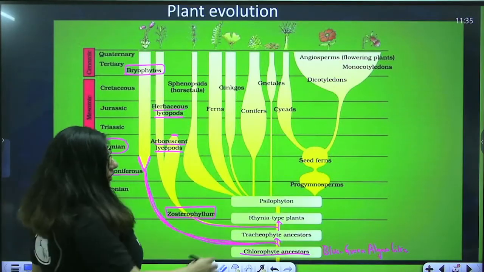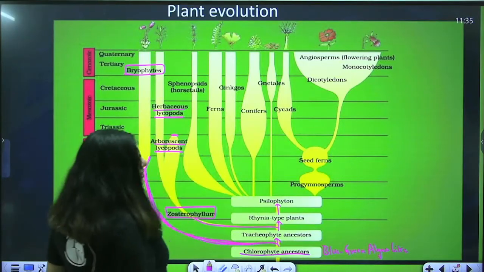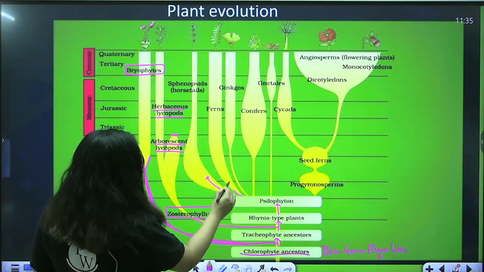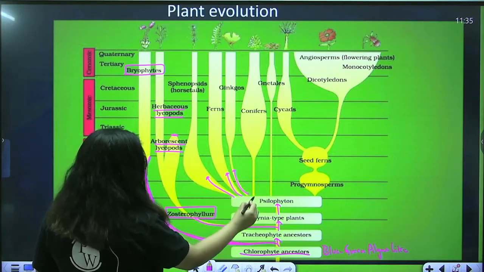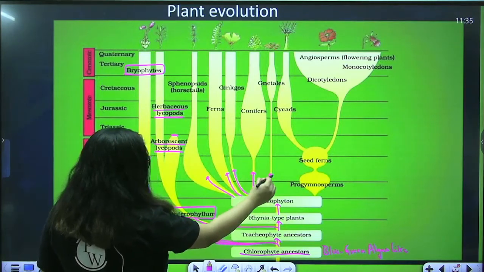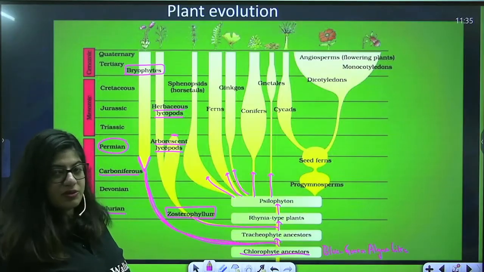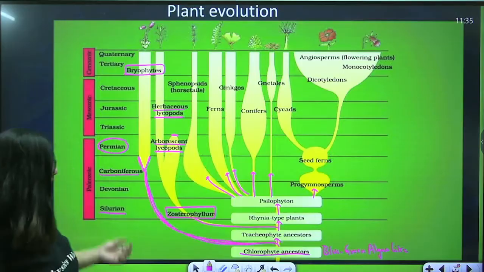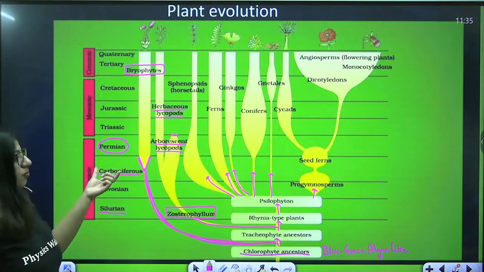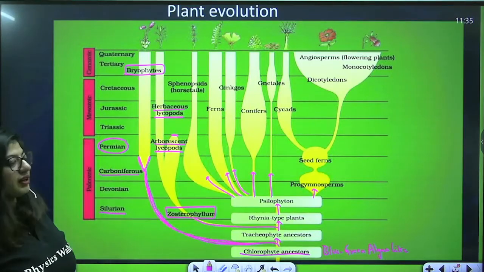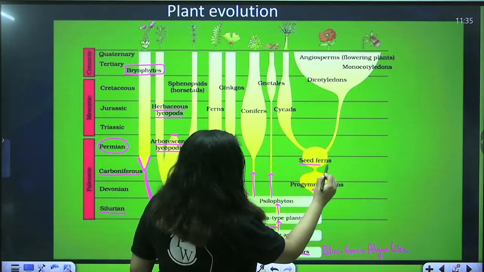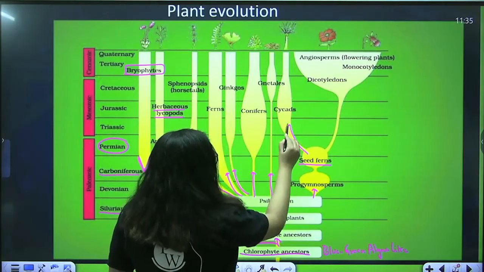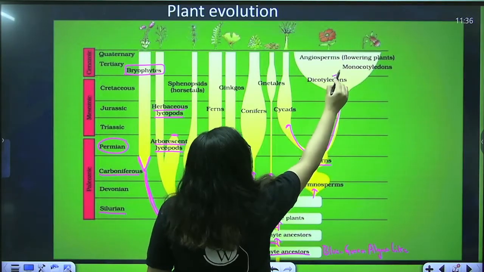Then Rhynia gave rise to Psilophyton, and Psilophyton gave rise to first of all sphenopsids, ferns, ginkgos, conifers, nettles. Some of them you can see these are gymnosperms, right? And also to progymnosperm. Progymnosperm in which time period? In Devonian. Now progymnosperm in the Carboniferous gave rise to seed ferns. Seed fern then gave rise to cycads and then to dicot. Dicot gave rise to monocot.